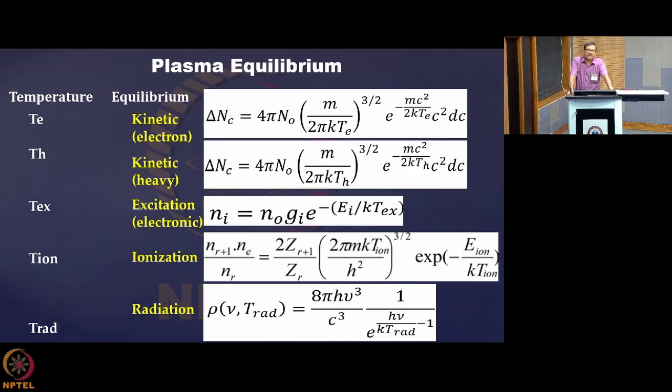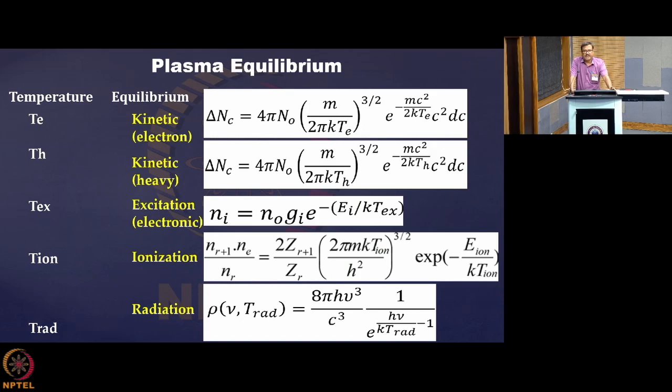Then through collision you can have ionization, this thermal ionization, you already know the Saha ionization equation, and there is radiation. When we are in this room, we see that the tube light is radiating light, and they are radiating light because the particles inside are excited through the discharge.